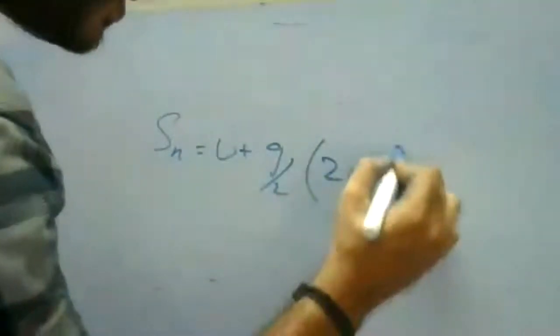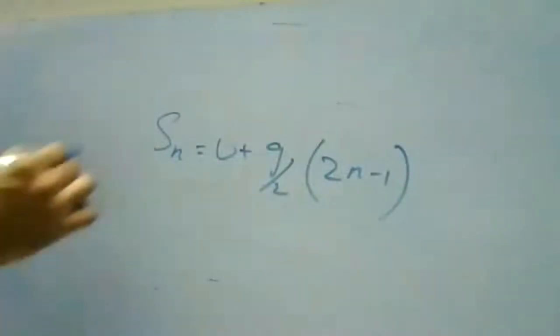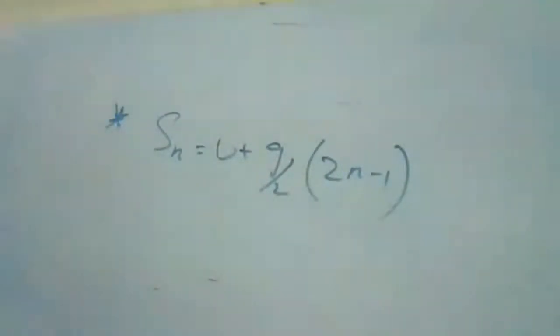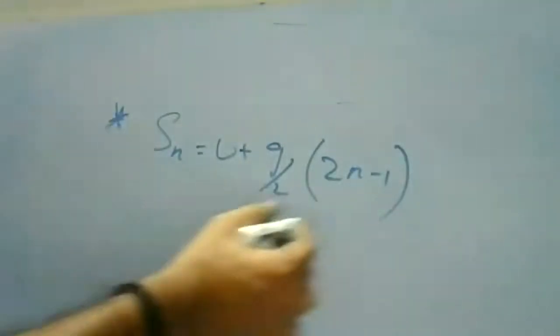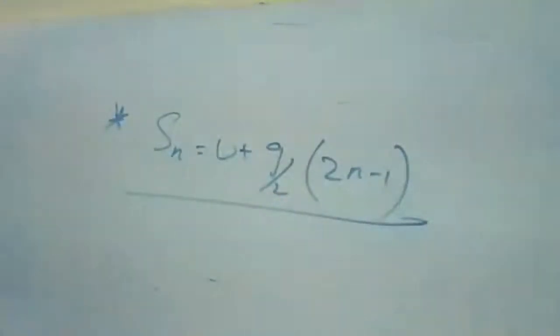This question was related to the nth term. The formula is Sn is equal to u plus g by 2 into 2n minus 1. It is used to find the nth term of displacement, or the nth time period, or the nth velocity also. Related to this, we'll do a problem. Remember this formula: Sn is equal to u plus g by 2 into 2n minus 1. So take the question.